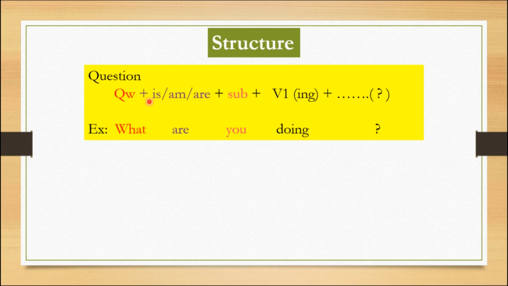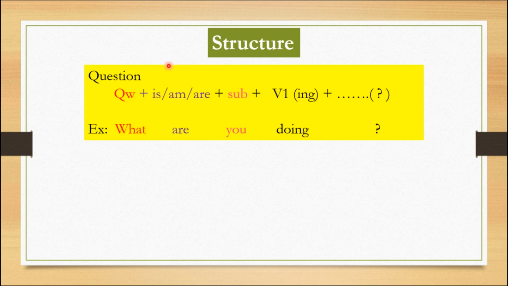Here you get a doubt. That is, when should we use is or am or are? All singular subjects, look here, this is the subject part, are preceded by is. Can you say what the singular subjects are? He, she, it. These three are called singular subjects.